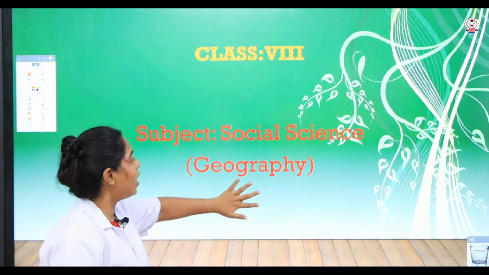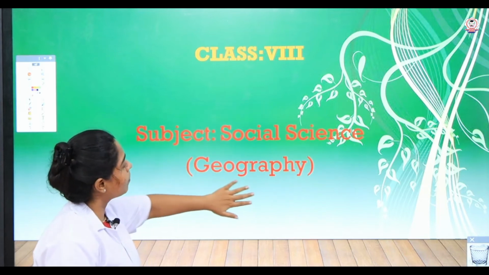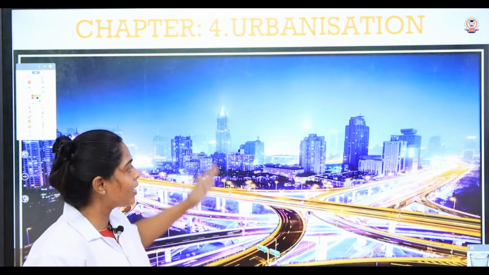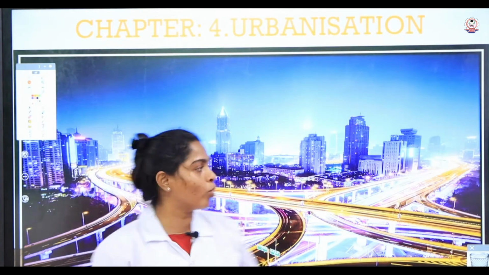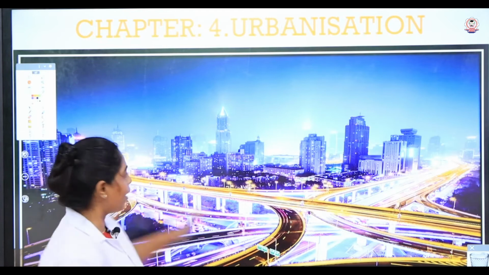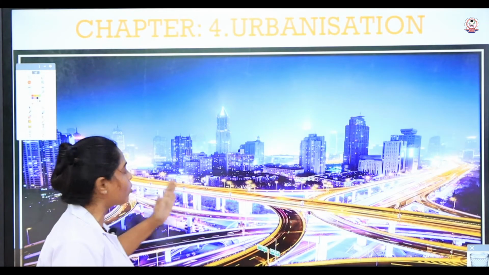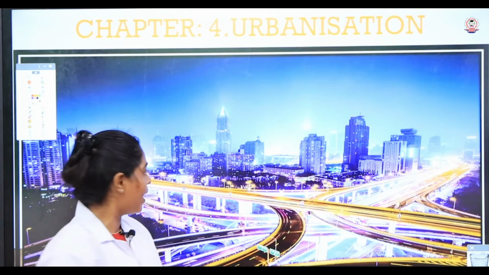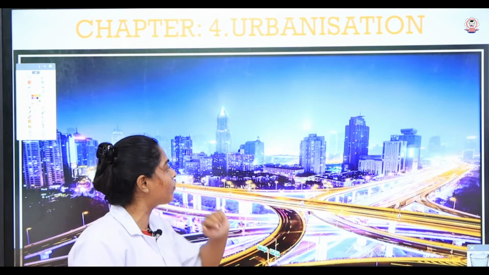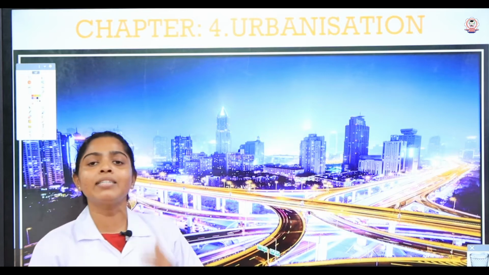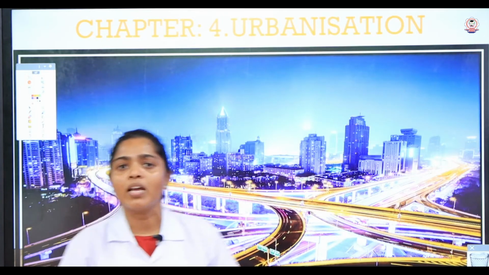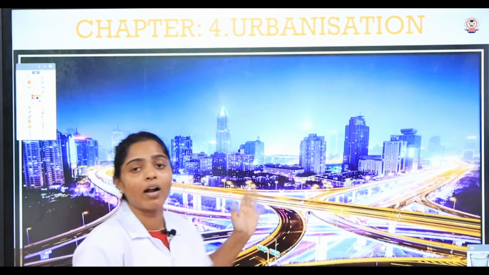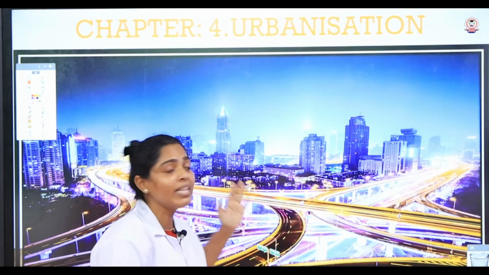So let's observe this picture. Yes, can you look at this picture? Everyone was fascinated to see this kind of picture, right? It was very attractive to see. You can see tall buildings, and also the lights shown in this picture, which were eye-blinking, and also you can see the transport facilities. If you get the chance to visit places like these, everyone would like to go to these places. Yes, everyone likes to visit, and also we like to stay in these places, right?